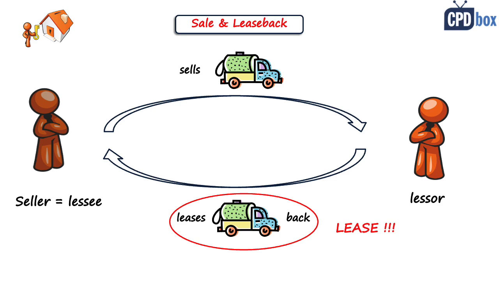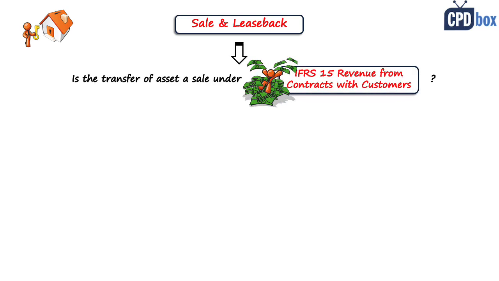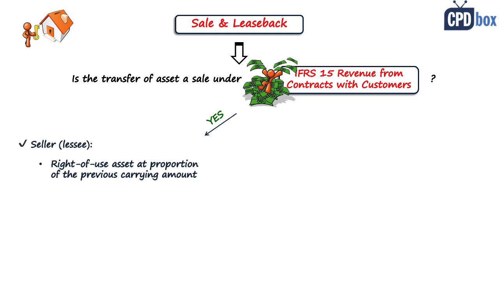The accounting treatment of sale and leaseback strongly depends on whether the transfer of the asset is a sale under IFRS 15 or not. So if the transfer of an asset is a sale under IFRS 15, so it means that control of the asset was transferred, then the seller or lessee recognizes a right of use asset at the proportion of the previous carrying amount of the asset relating to the right of use asset retained by the seller.